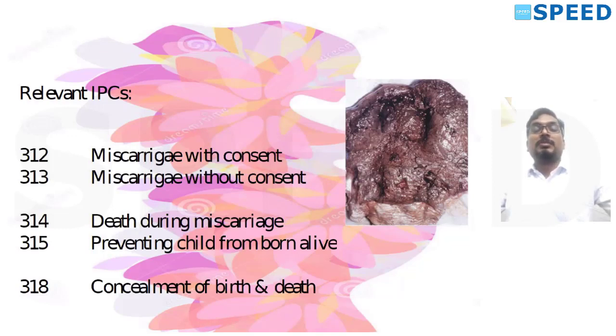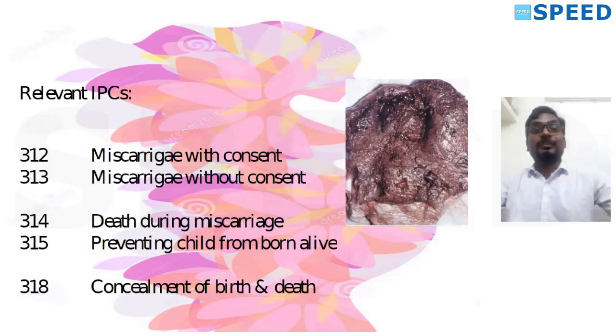Now 314 is if a doctor, or any person, may not be a doctor, attempts to produce abortion and the pregnant woman dies. Death of the pregnant woman during miscarriage, that is 314. Now, 315. What is 315? 315 is preventing a child from being born alive. We can simply remember it as preventing live birth, or making the child die soon after delivery.